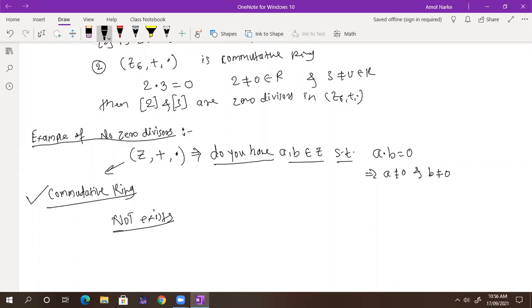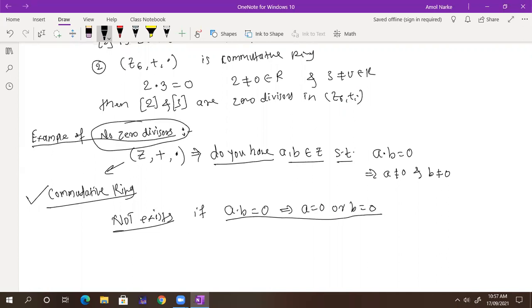Why does it not exist? Because you can take any two elements and do the product, and the product will be non-zero. If AB is equal to 0, this implies either A is equal to 0 or B is equal to 0. So this is the example of no zero divisors. Got it? No zero divisors, for all A and B belonging to Z.